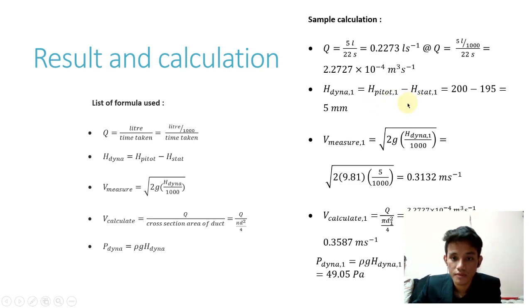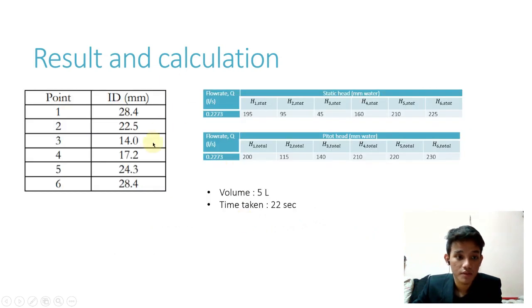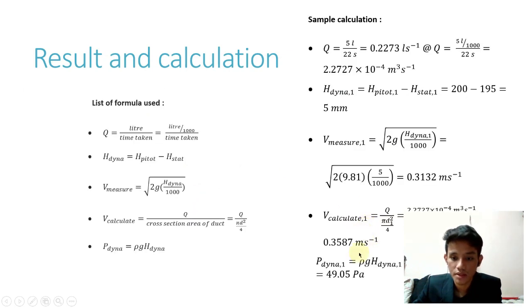The value from the dynamic head we use to calculate the measured velocity, whereby for the calculated velocity, we use another formula, which is the volume flow rate divided by the cross-sectional area of the duct, which is this d value here. Sorry if you cannot see, the d value here is the given value, which is the internal diameter, but we changed it from millimeters to meters.